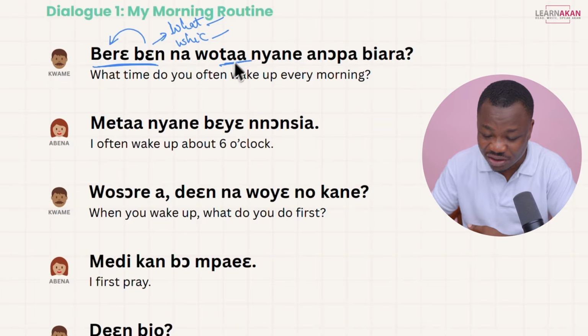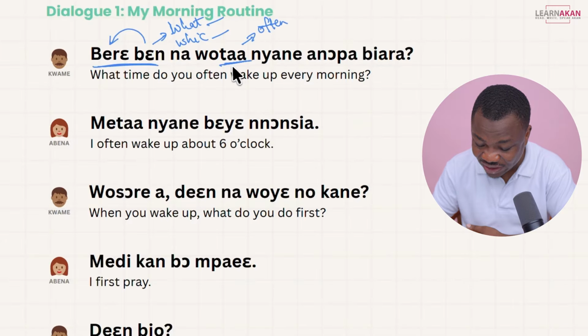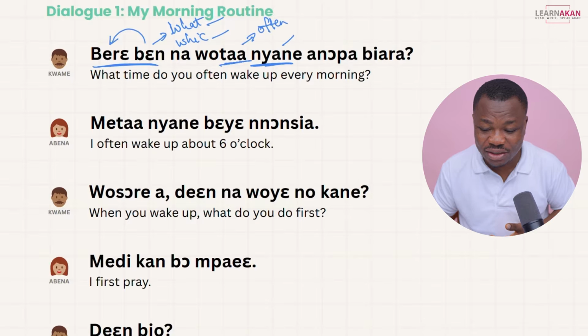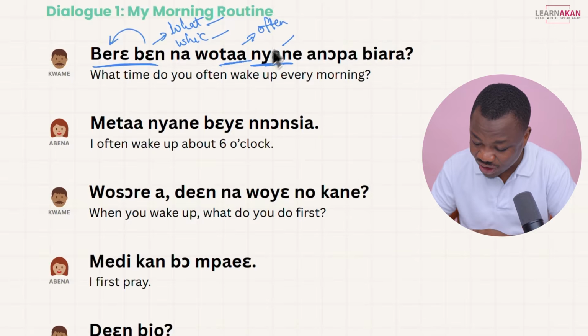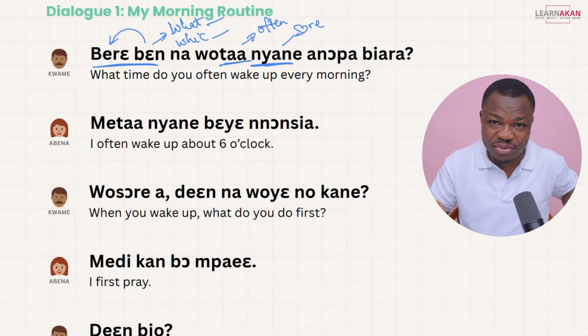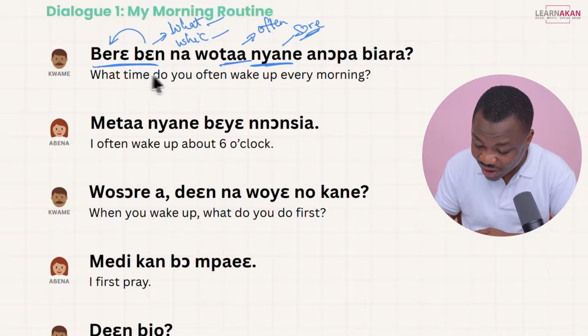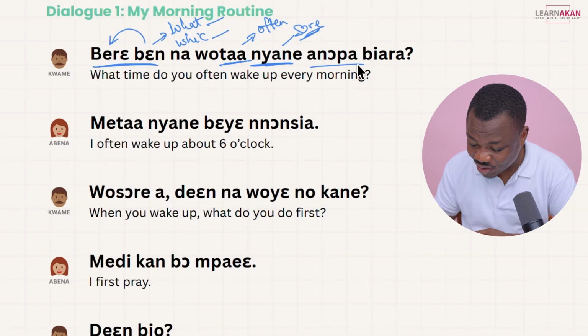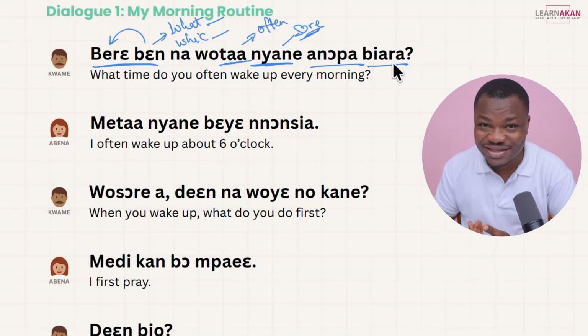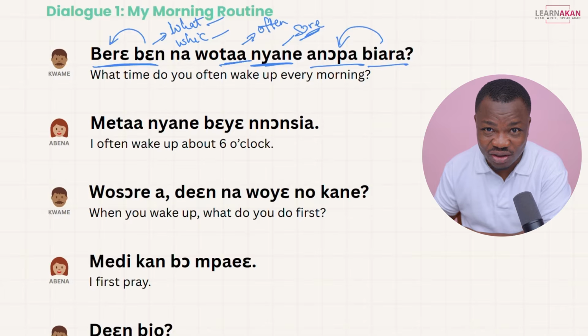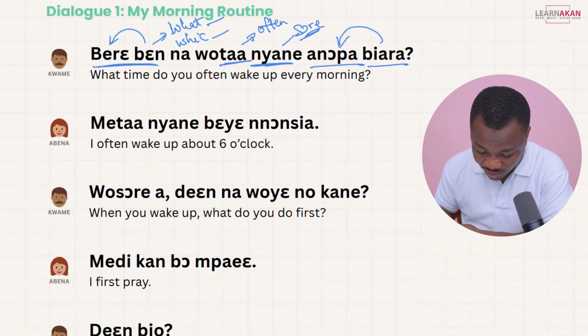We have ta, which I told you we use this to convey often, even though grammatically this is a verb in Twi. We said nyane means to wake up, right? So technically this is to wake up, but I told you can also use sore, which literally means to get up, to rise. But we sometimes use this to also mean to wake up. So breben na wote nyane anope biya. Anopa is the morning, and we have biya as every. So every morning. When do you often wake up in the morning? When do you usually wake up in the morning?